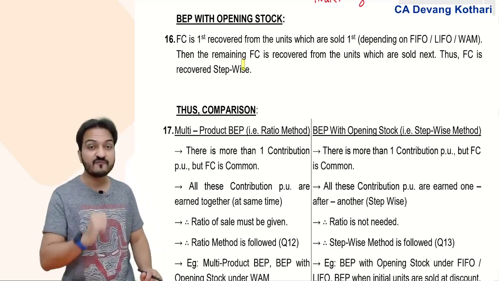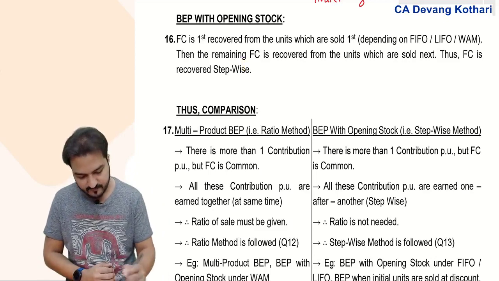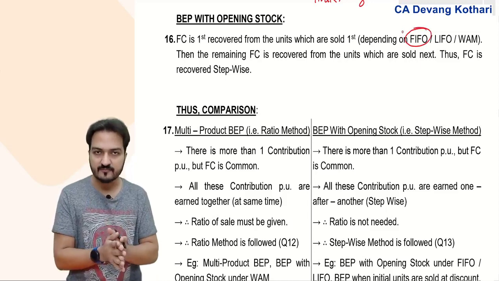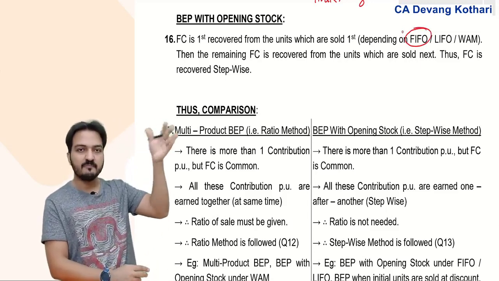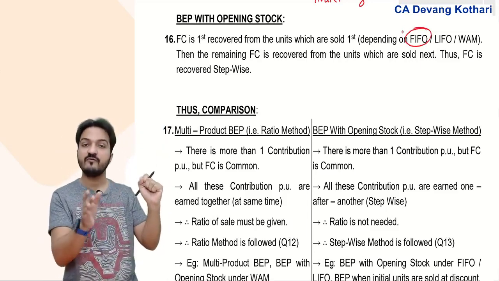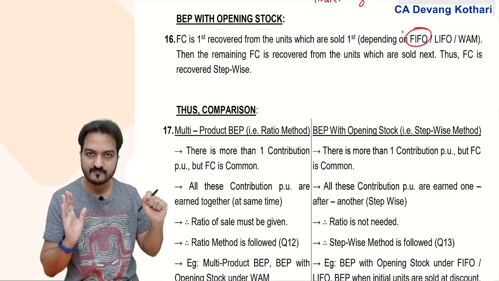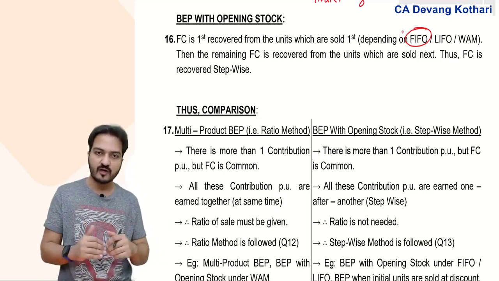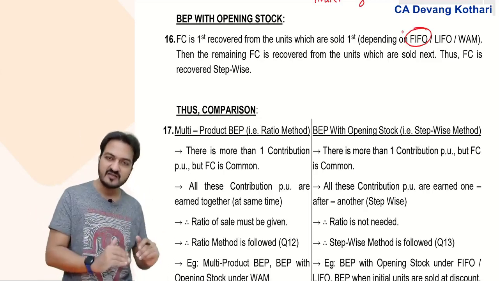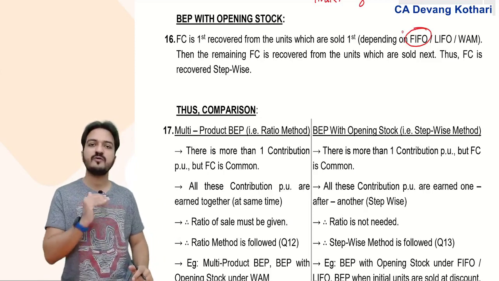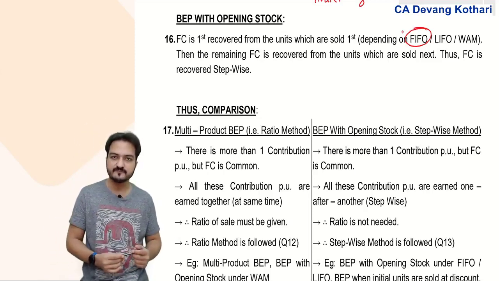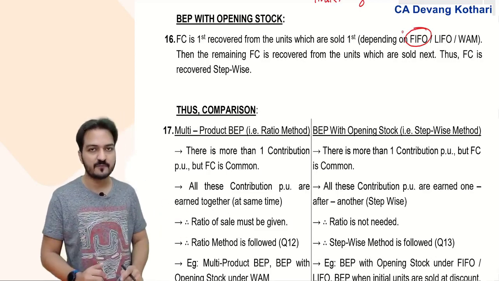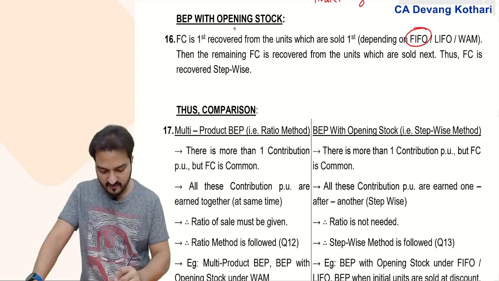For example, if the question tells you to follow FIFO method, then this is how you start. You start with the total fixed cost minus the fixed cost which will be recovered from the sale of opening units. From the sale of all the opening units, whatever fixed cost is possible to recover, that first. Then the balance fixed cost, if any, has to be recovered from the sale of current year units. Find the number of current year units you need to recover that balance fixed cost now. Done. That was my BEP with opening stock.